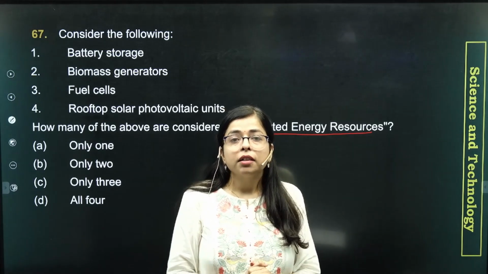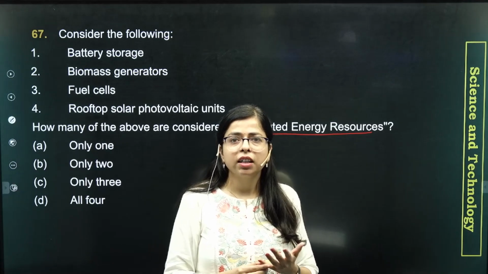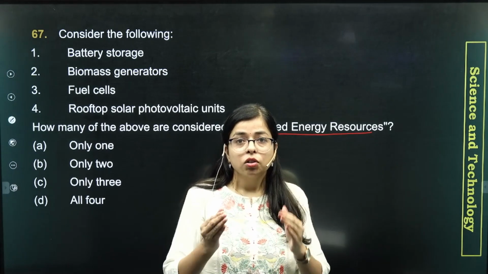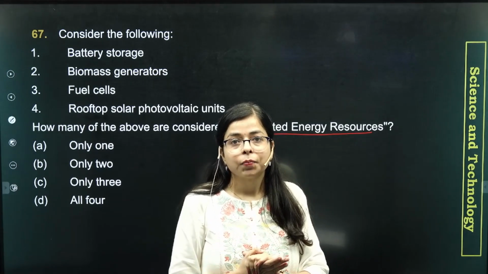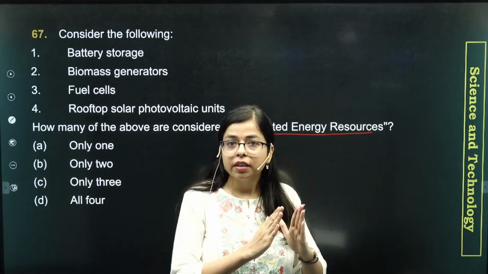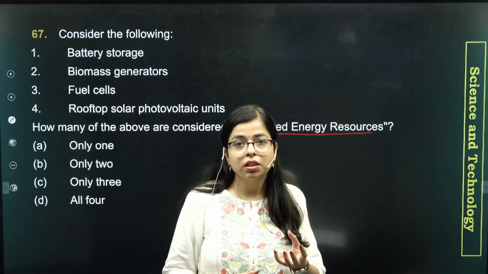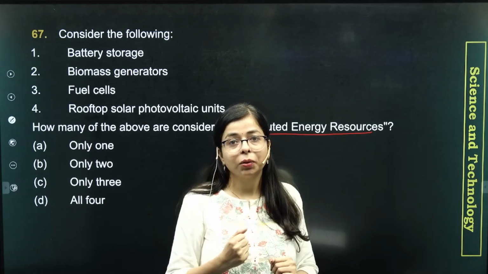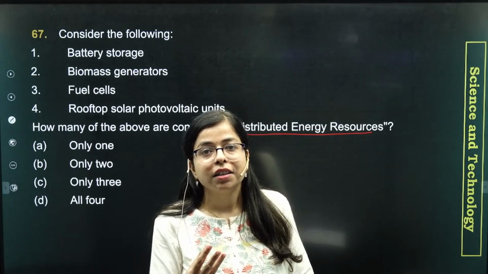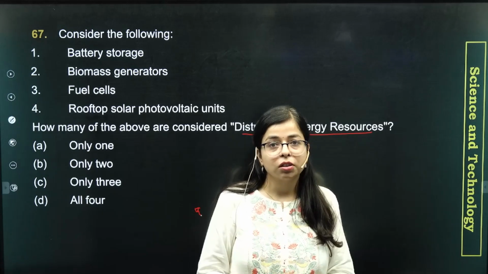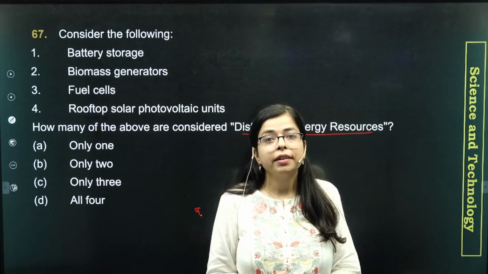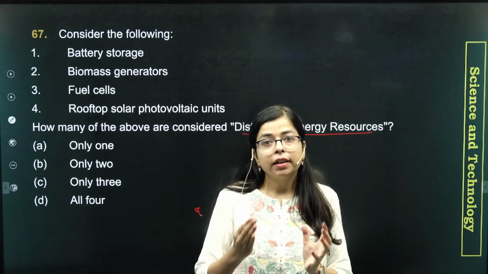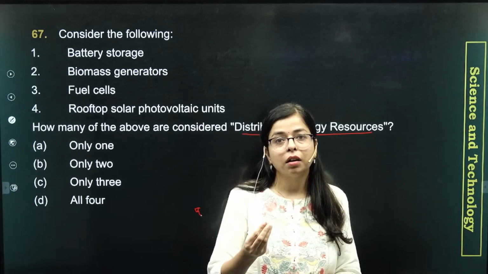Other examples of centralized energy resources are large scale hydropower plants and nuclear power plants. There is a significant distance between where the energy is produced in centralized energy resources and the end consumers, to whom it is distributed via transmission lines. What happens in centralized energy resources is that there is a significant transmission loss also. As we all know, day by day the energy demand in our country is increasing, and we also need grid stability and reliable power.